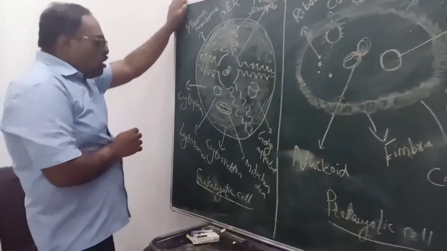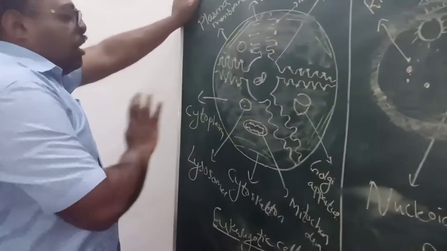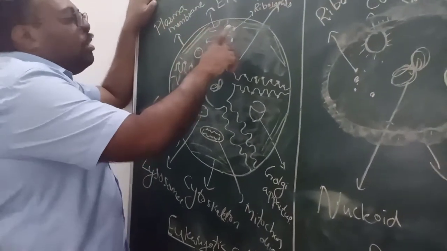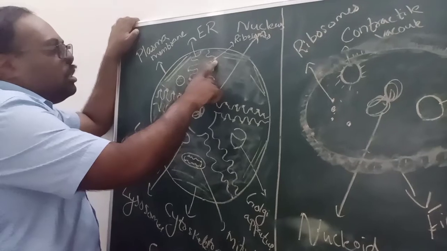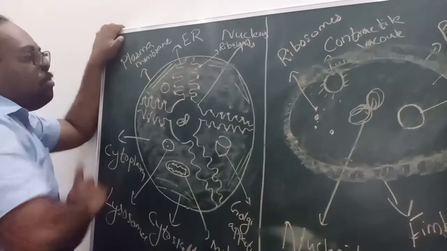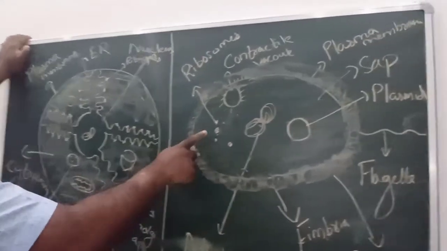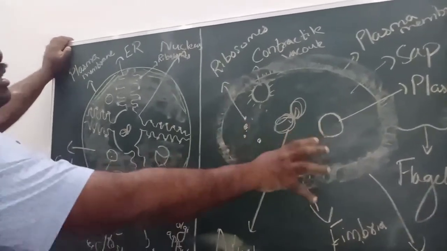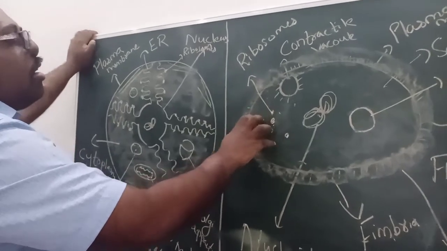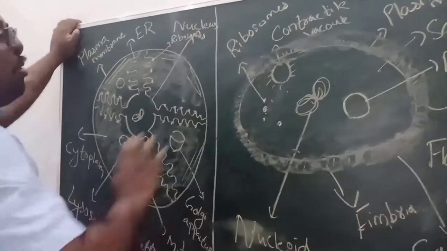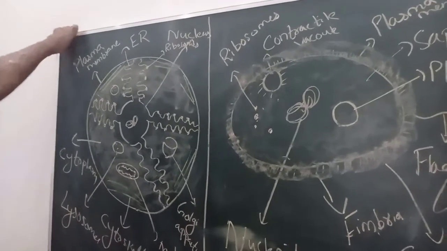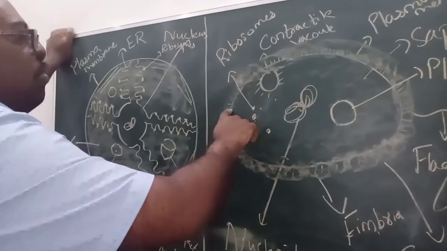And another thing: in the animal cell, the ribosomes are attached to the endoplasmic reticulum, and they are responsible for synthesizing proteins. In the prokaryotic cell, the ribosomes are scattered because they don't have an endoplasmic reticulum. Whenever they want to synthesize protein, they come together near the genetic material and do the function.